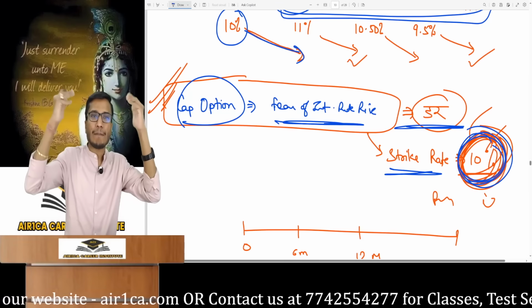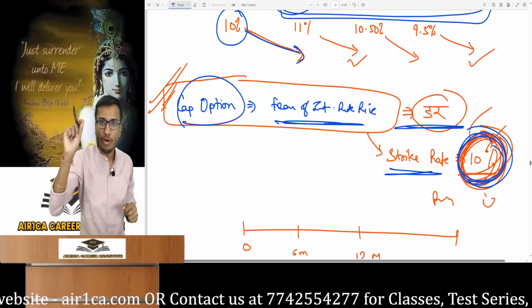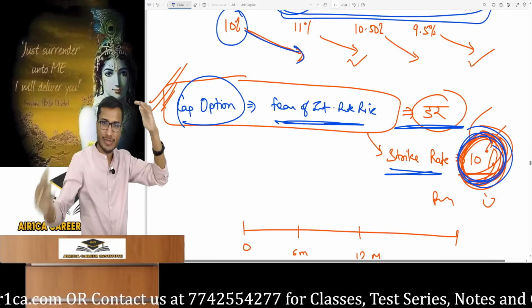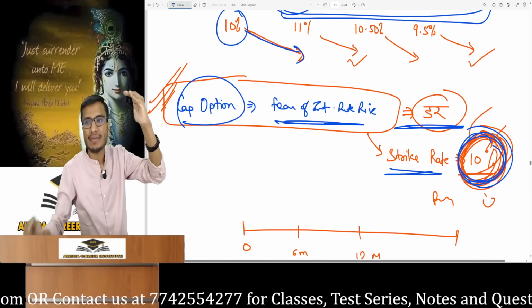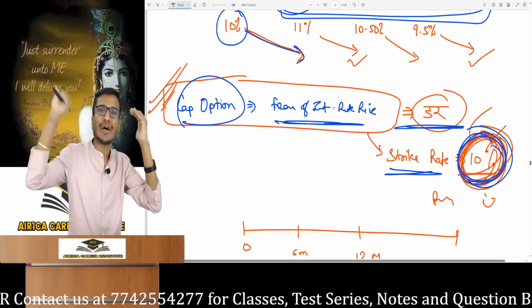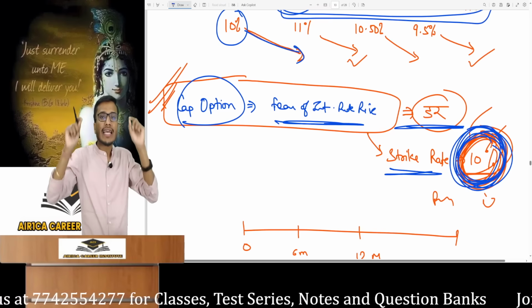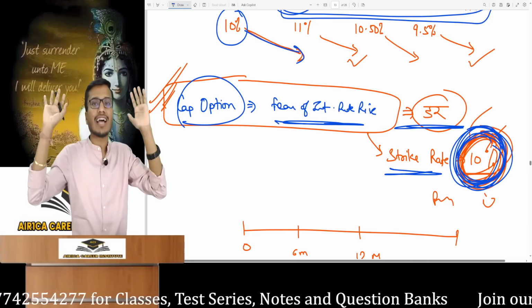Cap means an upper limit. You wear a cap on your head, right? A normal cap is worn on the head. Think of it that way. A cap is at the very top. It's on your head. That means a cap is an upper limit. Nothing can go above it. Nothing above this. So I have bought a cap option with a strike rate of 10%. This means if the interest rate goes above this, I will get a payoff for it.